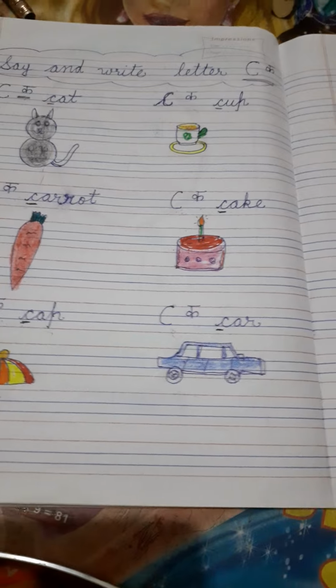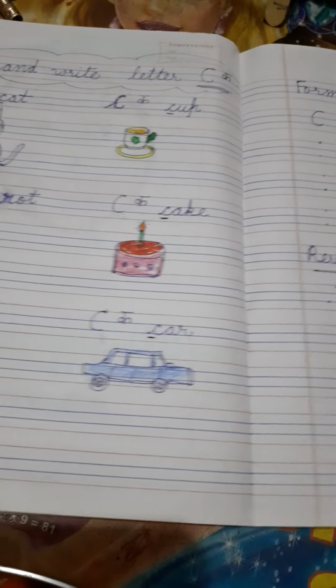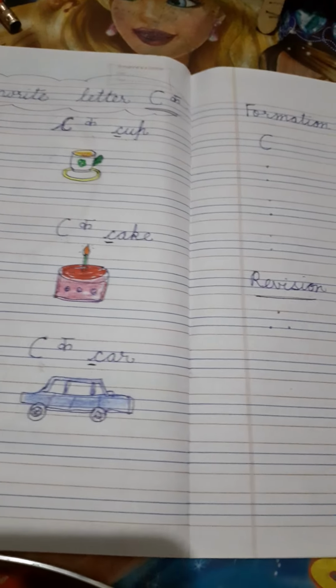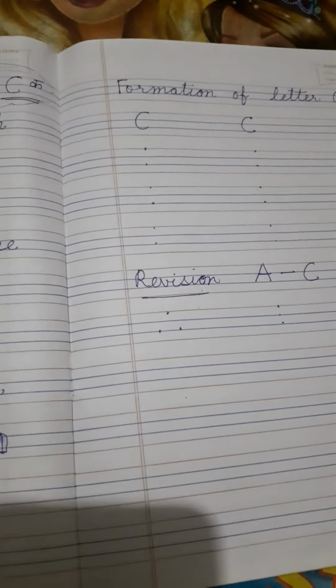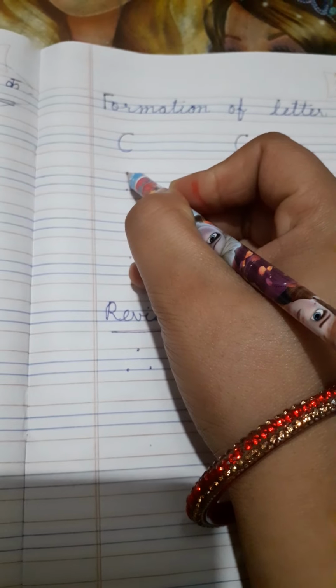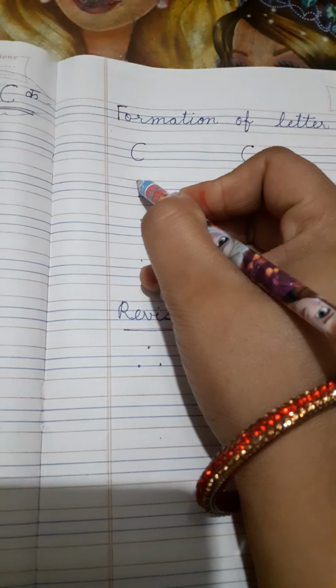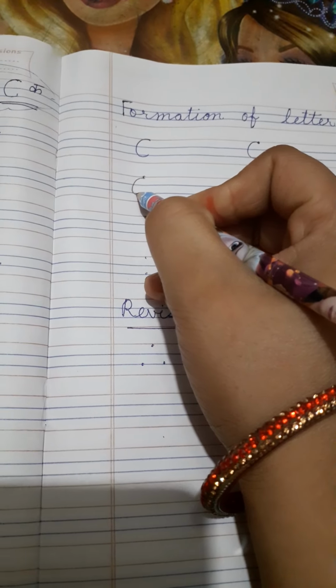Okay. So now it's time to write letter C. How we can make letter C? It's time to make the formation of letter C. So, make a left curve. Make a left curve. Very good. Simply make letter C.